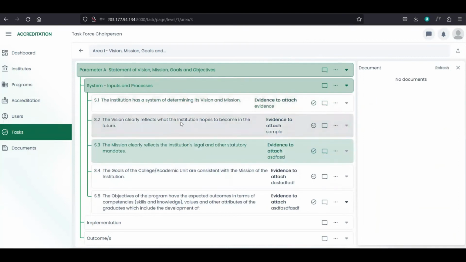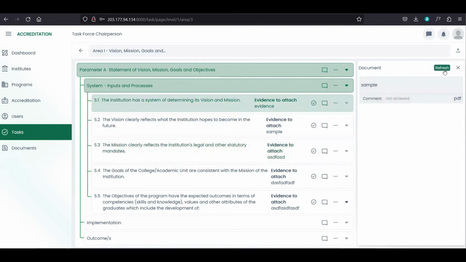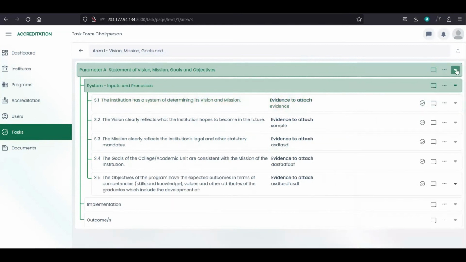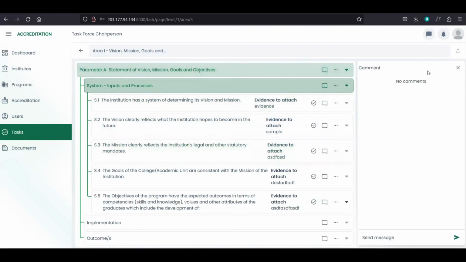So currently we are in S.3. So if we click this S1.1, we can refresh to have updated a list of documents, and we can close it. And after that, we can also leave comments from here in the indicators.